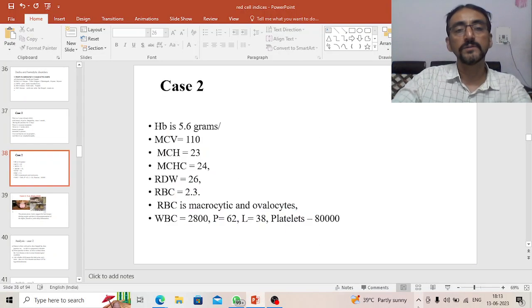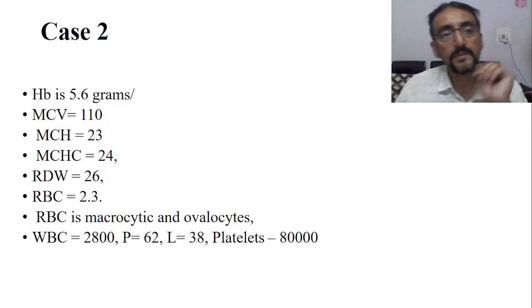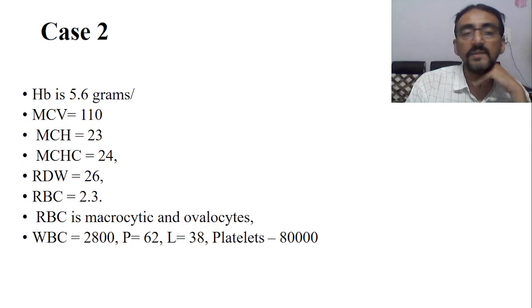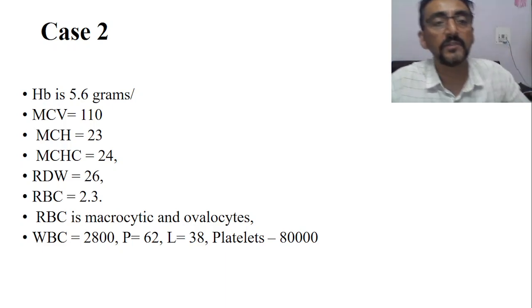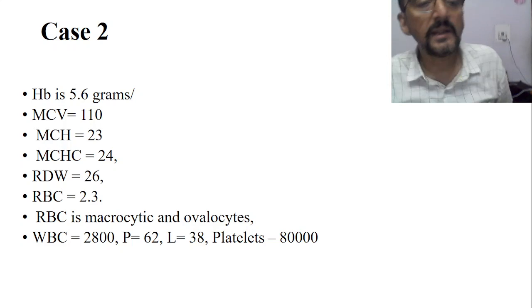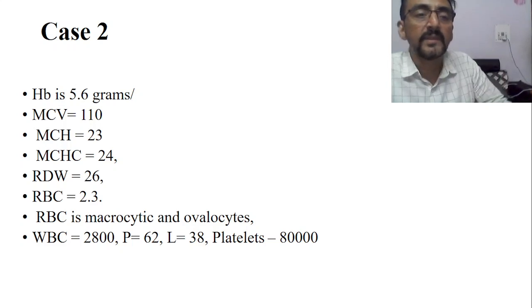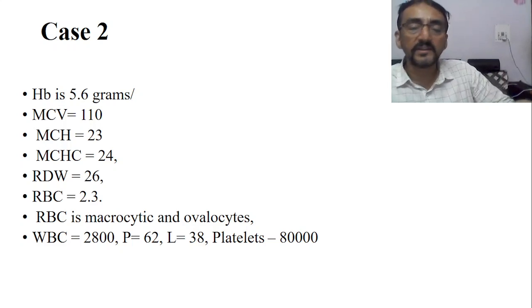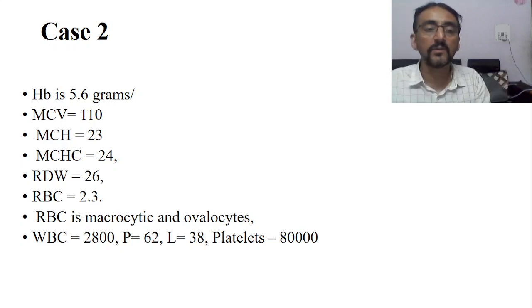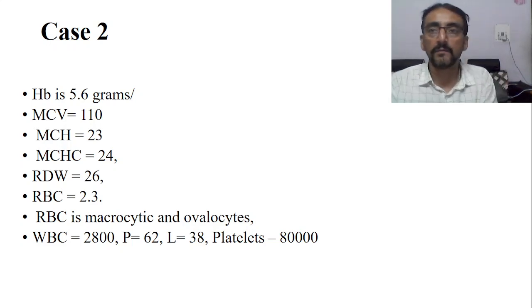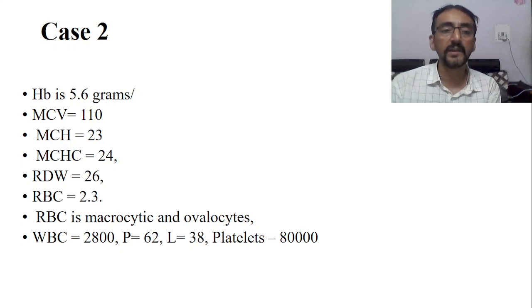See, this is the report. The report is showing this particular picture. Hb is 5.6 grams. MCV is 110, and MCH is 23. MCHC is 24. RDW is 26. And RBC count is 2.3. We know that RBC count should be about 5 million, but it is 2.3. And RBCs are macrocytic and ovalocytes.